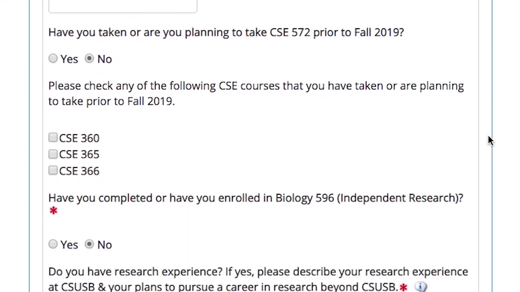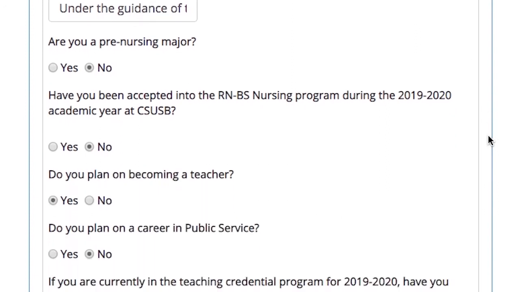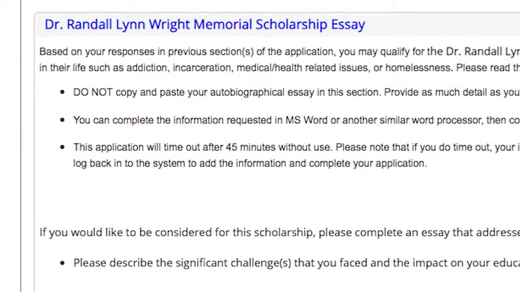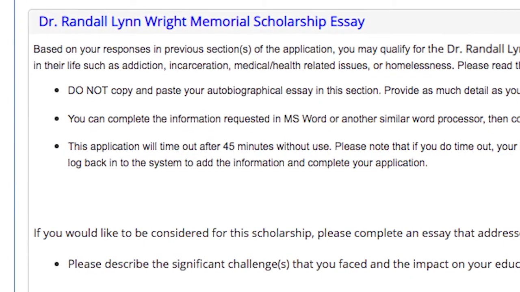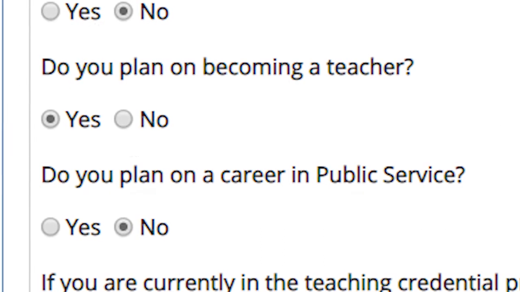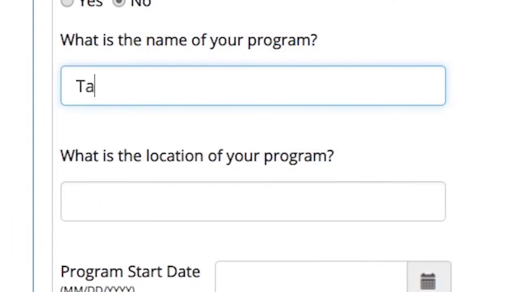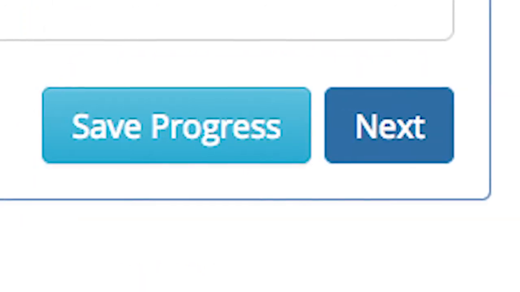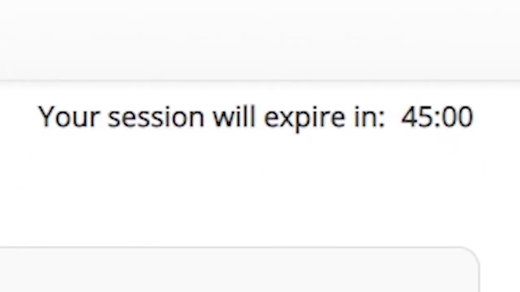Many of our scholarships have specific requirements and preferences. Please select all that apply to you, including your major, special interests, and career goals, as this will increase the number of scholarships for which you may be considered. Please note, some scholarships require a separate essay in addition to your autobiographical essay. The application will feature yes and no questions, drop-down menus, short answer, and essay sections. Each page is saved as you navigate through, but the application will time out after 45 minutes of non-activity.